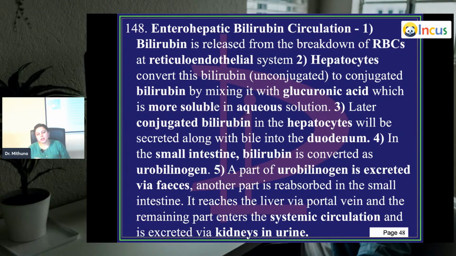Later, this conjugated bilirubin is secreted into the second part of the duodenum, and in the intestine, a part of it goes into the feces, and the remaining part is reabsorbed into the portal system.